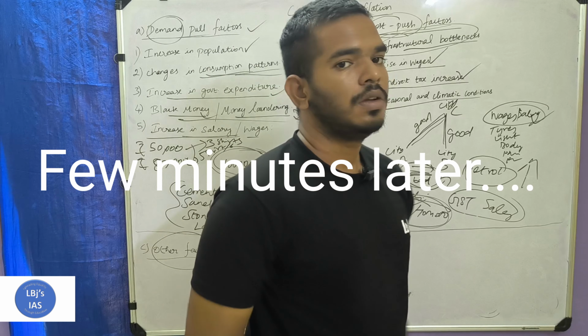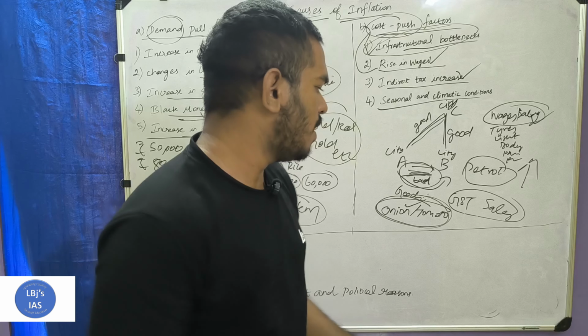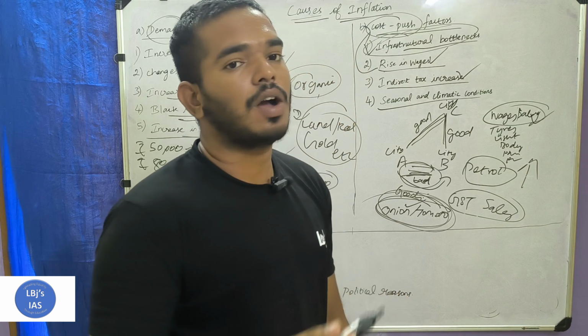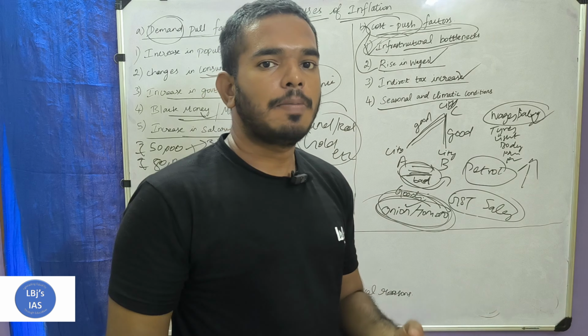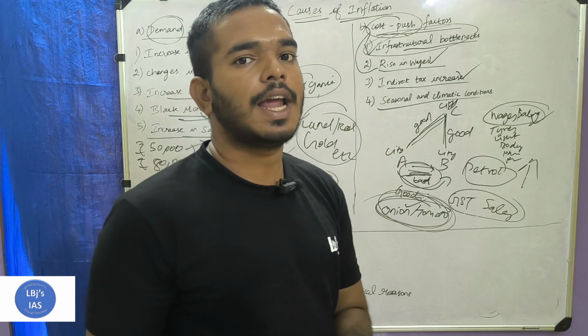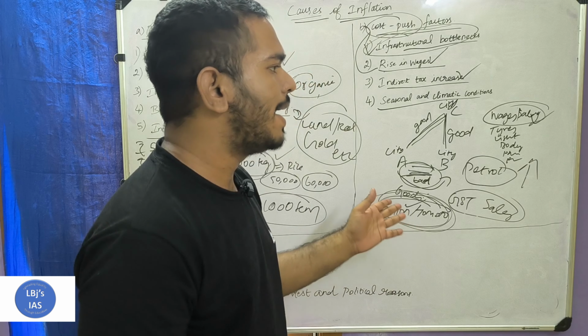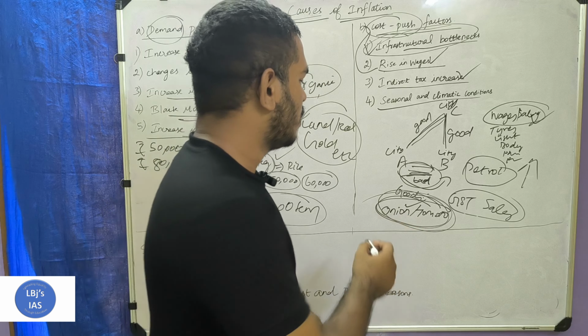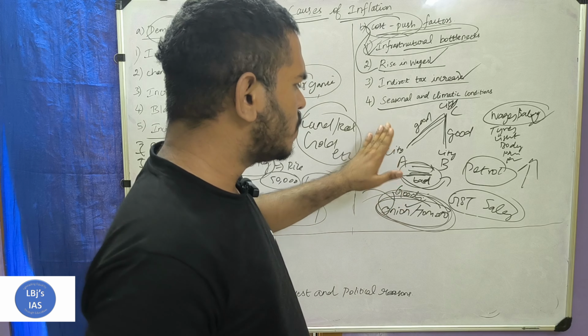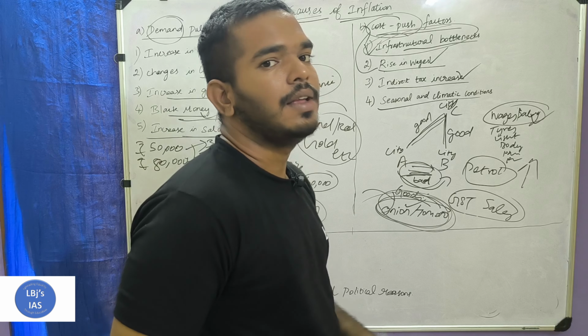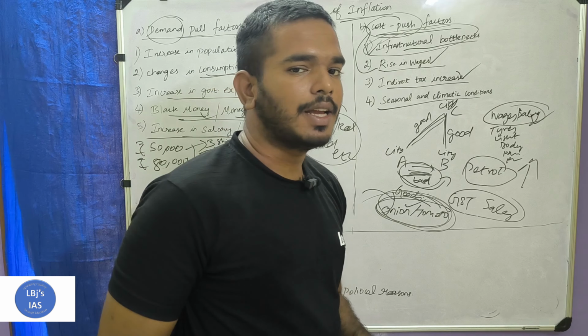An increase in the electric cost will lead to an increase in the cost of production of a particular product, because to get water from underground, a pump set needs to run using electricity. So electricity cost is added to the production of a particular product, rather than getting rainwater, which leads to an increase in the production cost. So this is the example for seasonal and climatic conditions associated with cost push inflation. So these are all the cost push inflation factors.